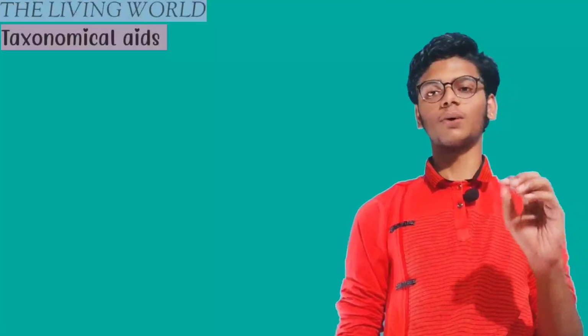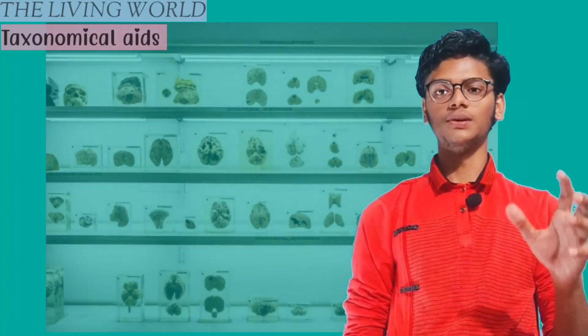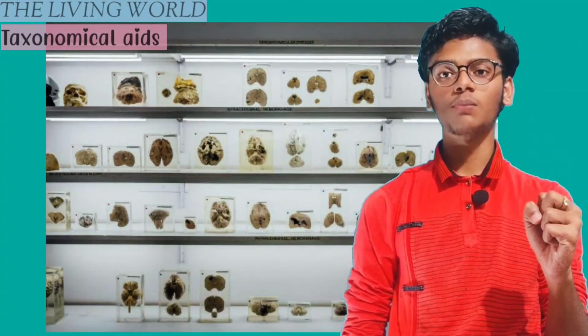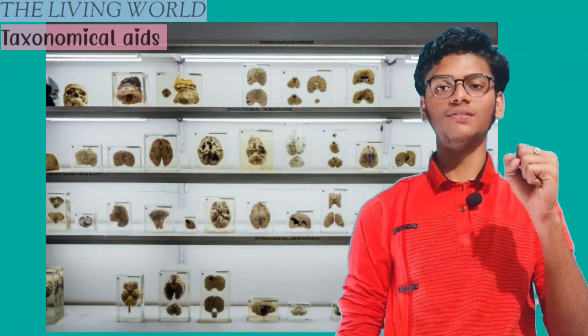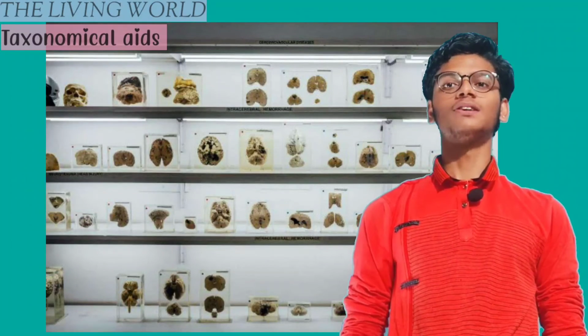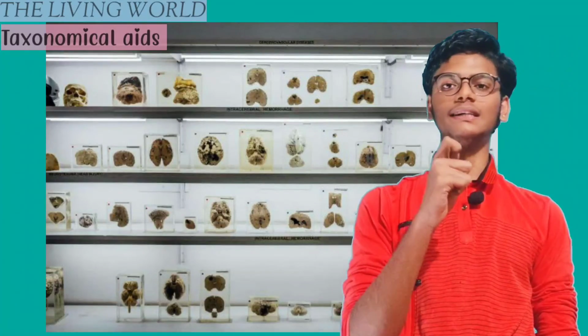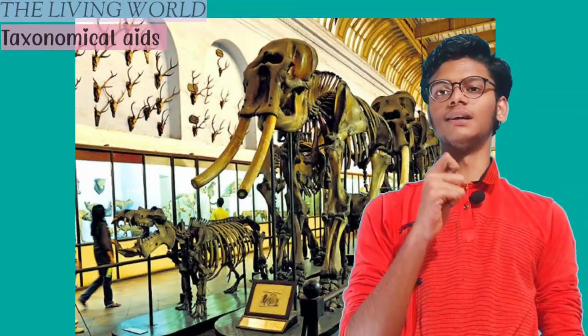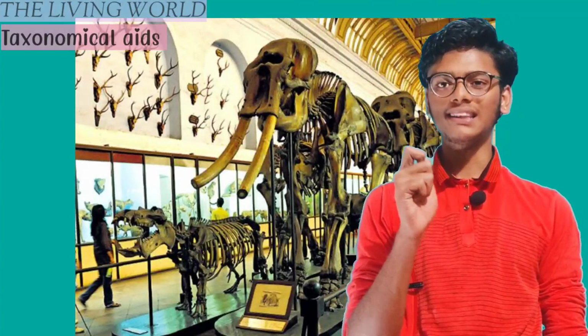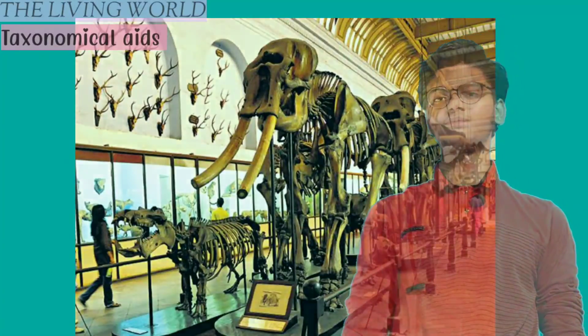The third one is the museum, where we preserve specimens in a tube or some solution. Dead things may be stored in the museum.